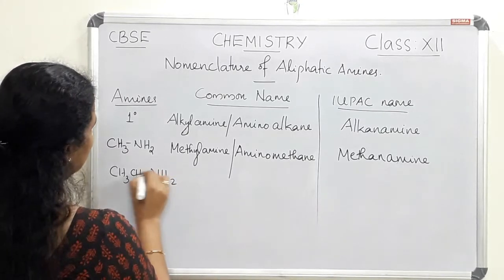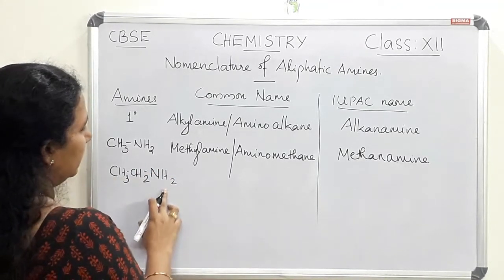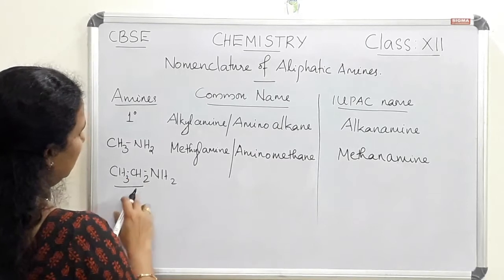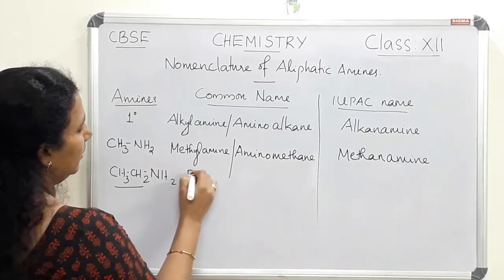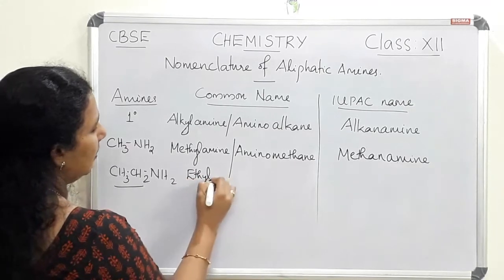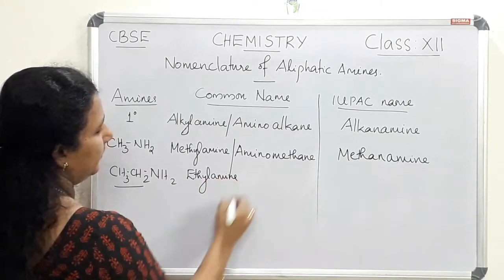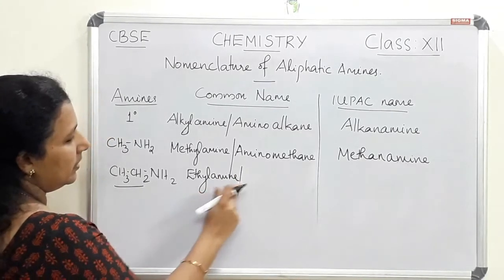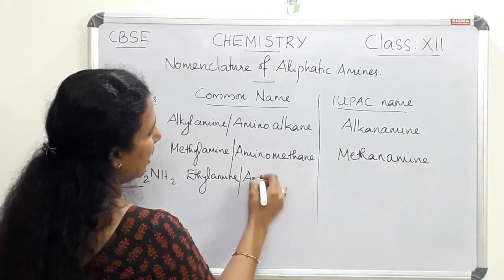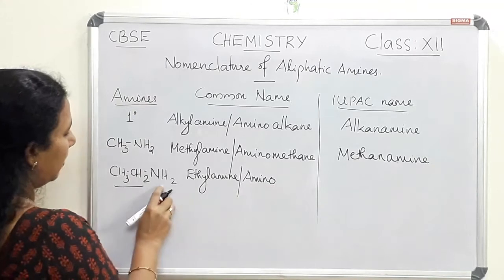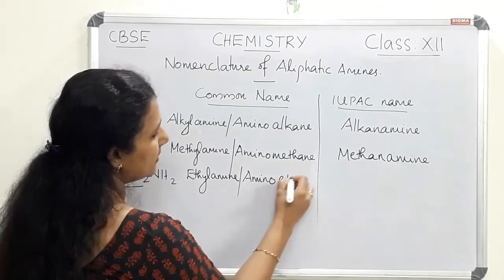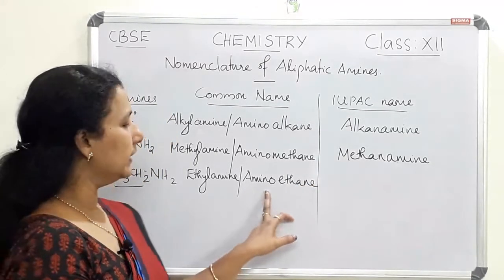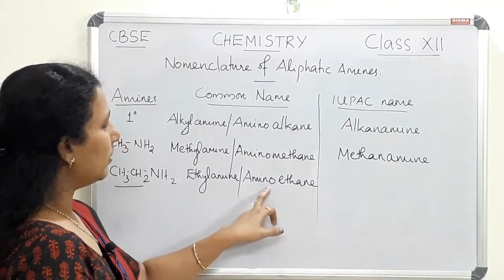Let us write another compound, CH3CH2NH2. For the alkyl amine, the alkyl group here is ethyl, since two carbon atoms are there. So this is called ethylamine. The first common name is ethylamine. The second way of writing the common name is aminoalkane. Here the parent alkane is ethane since there are two carbon atoms, so the name is aminoethane. Aminoethane is the other way of writing the common name.